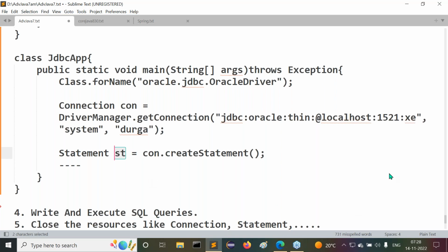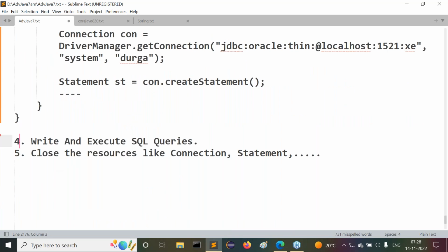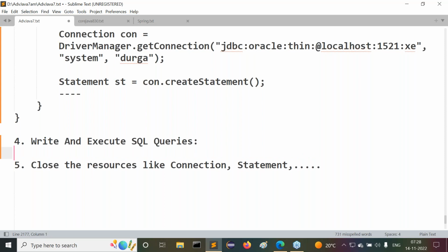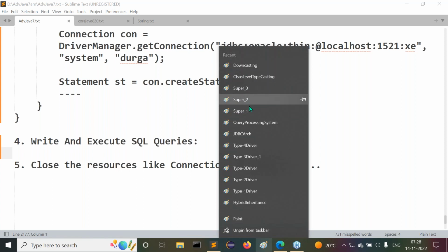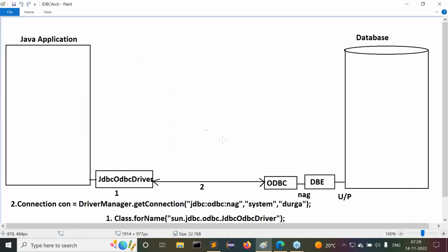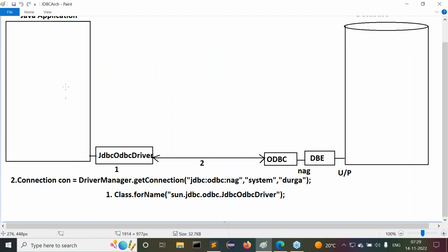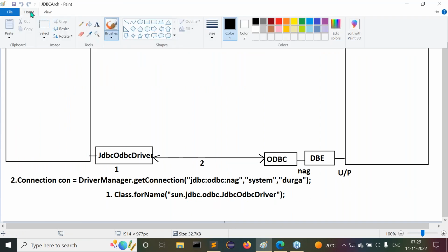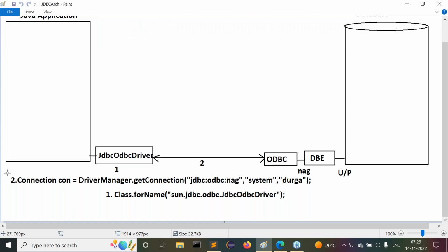Understood this? What's the point here I said to you? No response. Okay, fine. Let's come to this one. Step number 3 is completed. Now we have to go for step number 4. But before that, let me talk about step number 3. Now we have completed almost 2 steps here, in the diagram also.